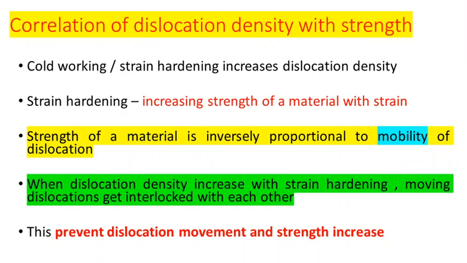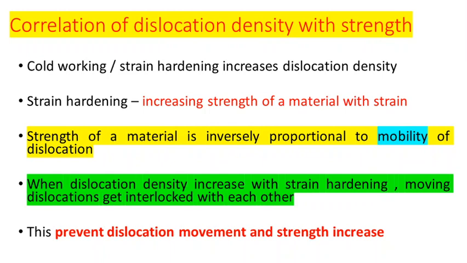So one point we can say the strength of the material has an indirect relation with the movement of dislocation. As the dislocation movement is increasing, the material is more easily plastically deformable, that we have discussed earlier. So when we are restricting the deformation or the movement of the dislocation, it means the mobility of the dislocation is decreased. So strength of the material increases as the mobility of the dislocation is reducing. So strength is inversely proportional to mobility of dislocation. As the strength increases, mobility of dislocation decreases.